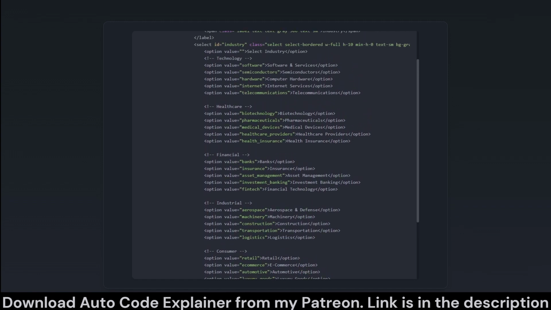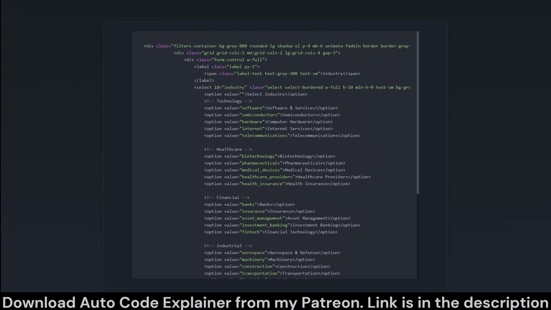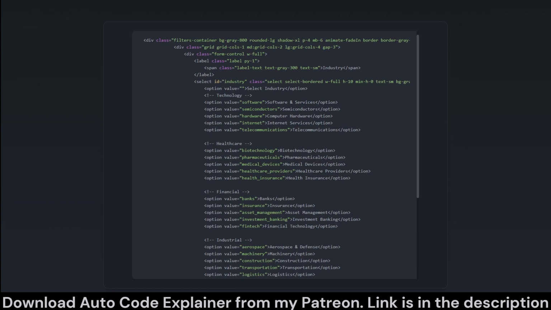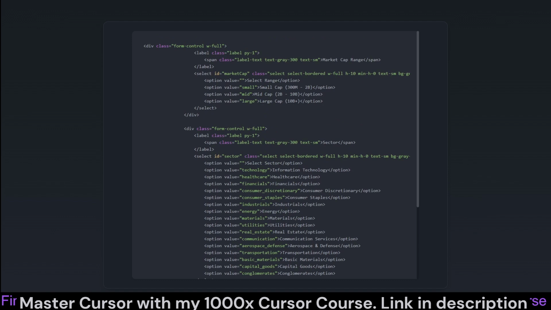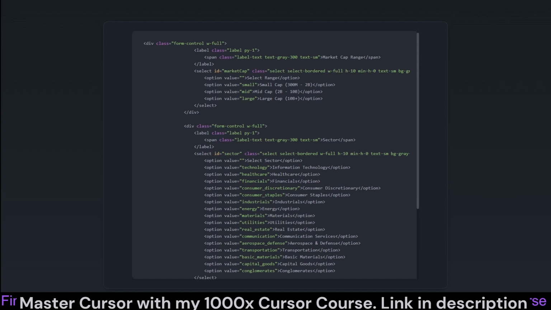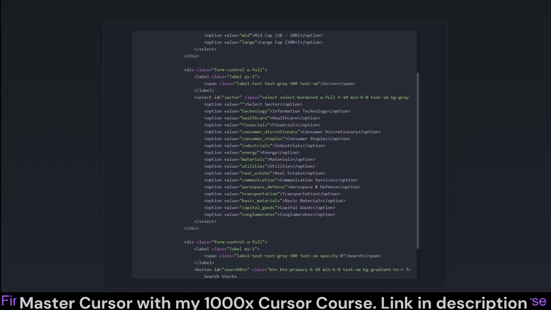This filtering capability is critical in streamlining the user interaction process, enabling the application to deliver a tailored analysis experience based on specific market interests or constraints expressed by the user. Continuing from the previous input section, this block concludes the filtering options and adds a search button. Users can further narrow their search by specifying a market cap range, from small to large capitalization, enhancing precision in